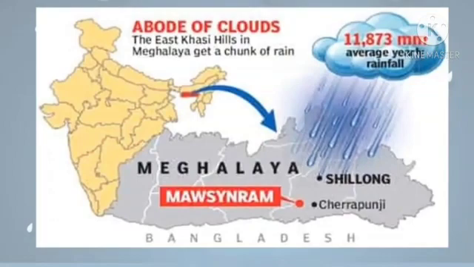Children, always remember, there are 2 places in India, Mawsynram and the other one is Cherrapunji. These places receive too much rainfall. That is, they get the highest rainfall in the world. So, what do you think? They must be having enough water? They get so much rain. But children, during the summer season, these places have a shortage of water. So what are we supposed to do? We are supposed to save the rainwater. Use techniques in order to save this rainwater.